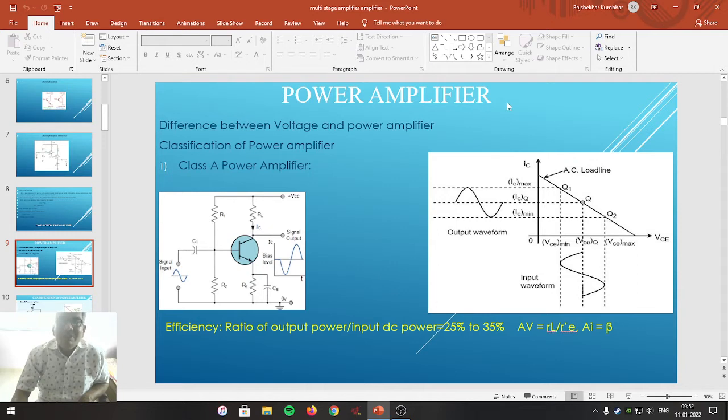This power amplifier is connected at the output of several cascaded voltage amplifiers, that is, at the last stage, so as to drive devices like headphones, speakers and so on, where the power required to drive those devices is very high. That's why the power amplifier is connected at the end of the cascaded stages of the voltage amplifier.